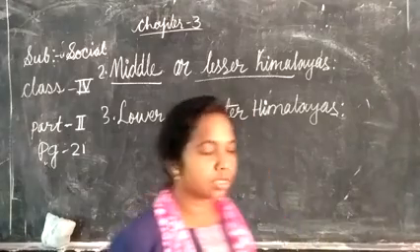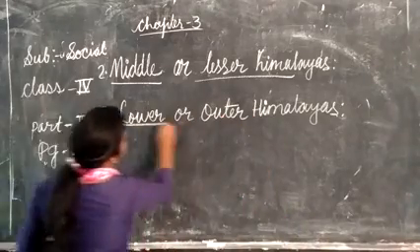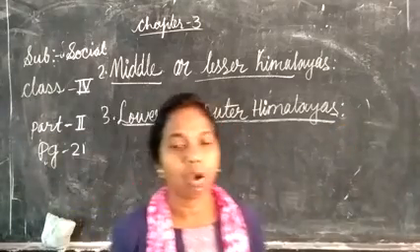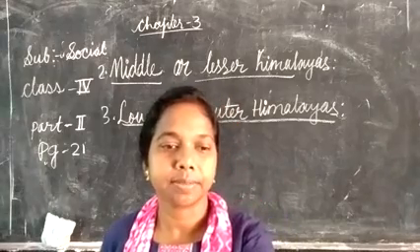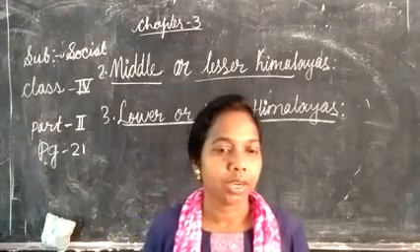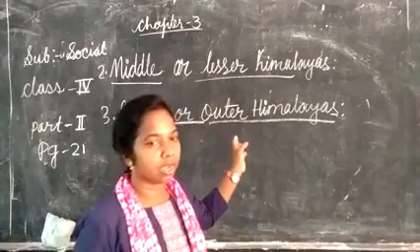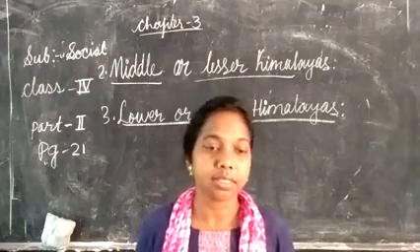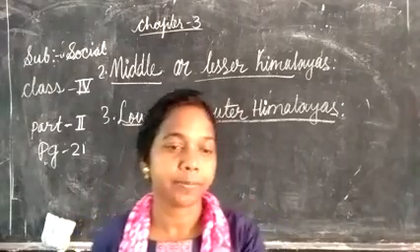Now we will see next the lower or outer Himalayas. Another name of the lower Himalayas is Shivalik.